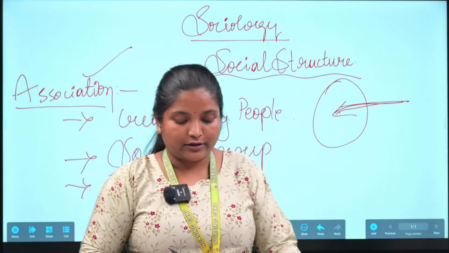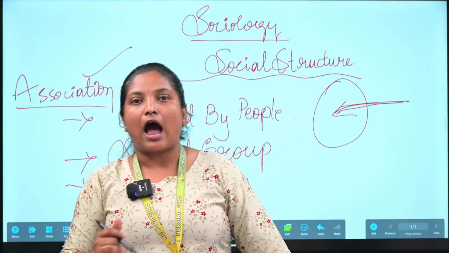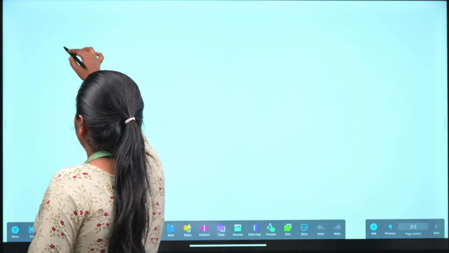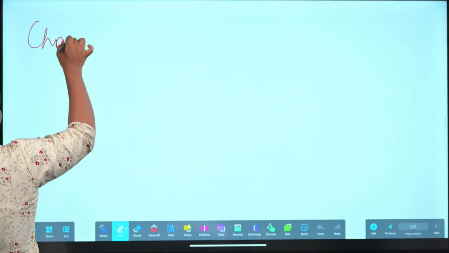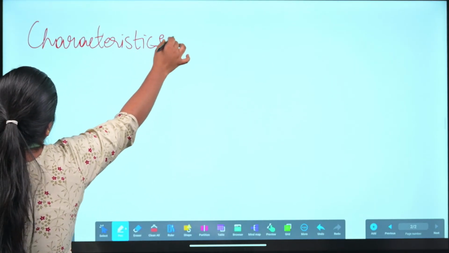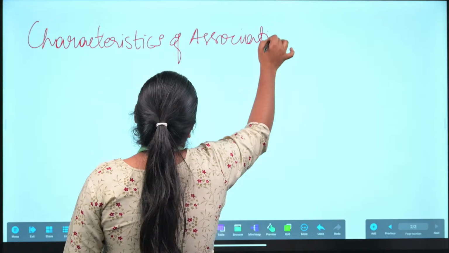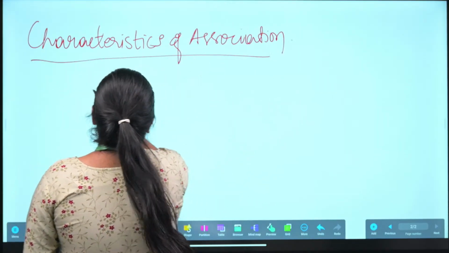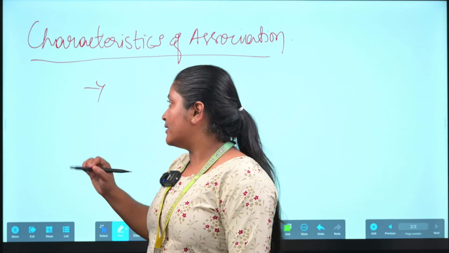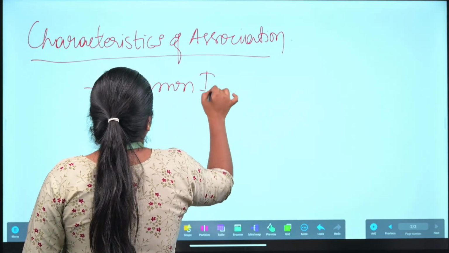Then the next is the characteristics of association. After this we are going to see the characteristics of association. The first one is that it's a social group. A common interest should be there, so everybody present in the group has a common interest.